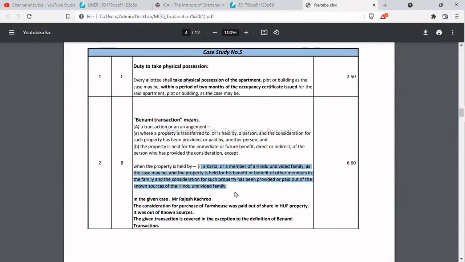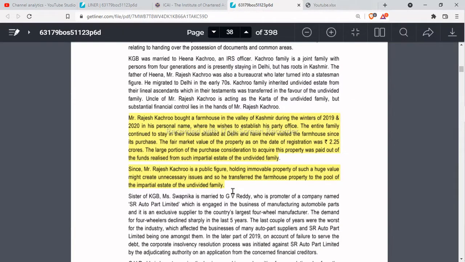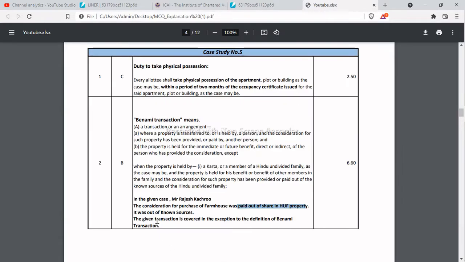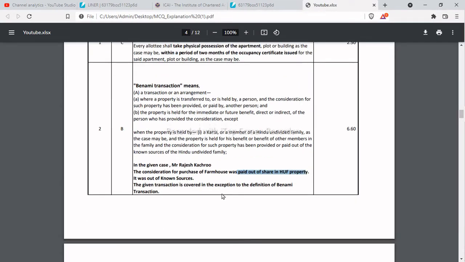be considered as Benami transaction, because yes, in the given case, Mr. Rajesh Kachru, the consideration for the purchase of the farmhouse was paid out of the known sources of HUF property. Impartial estate means impartial estate of undivided family, that is HUF property. And the given transaction is covered in the exception to the definition of Benami transaction.